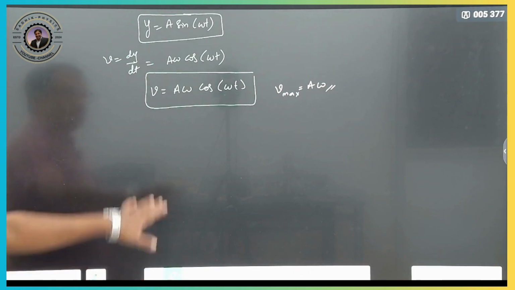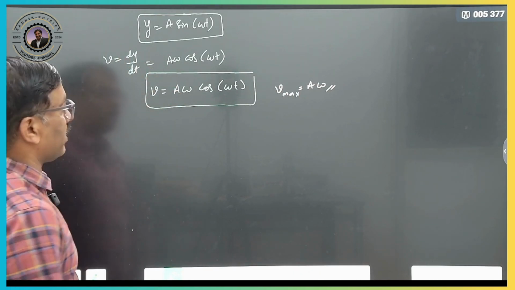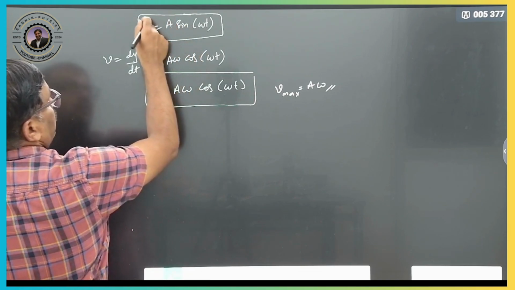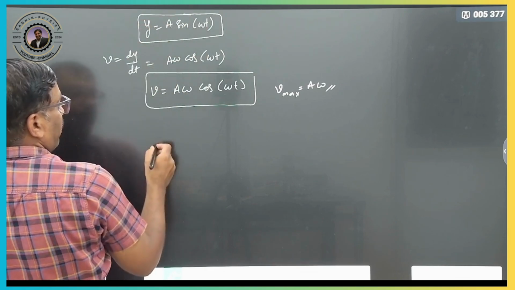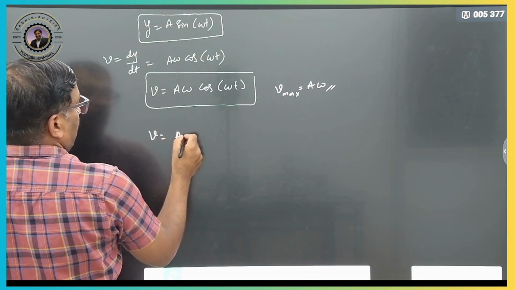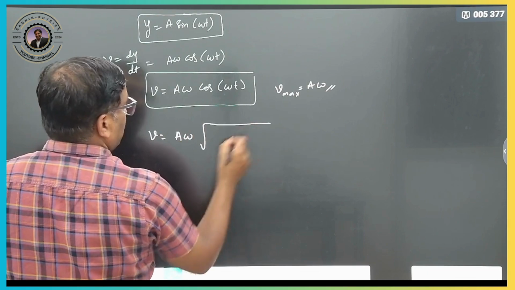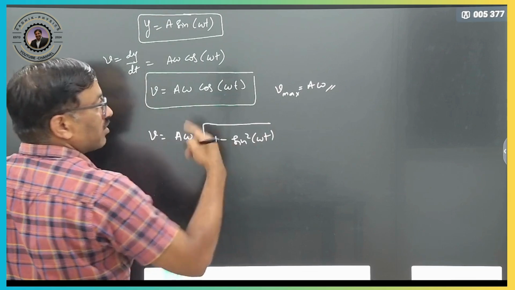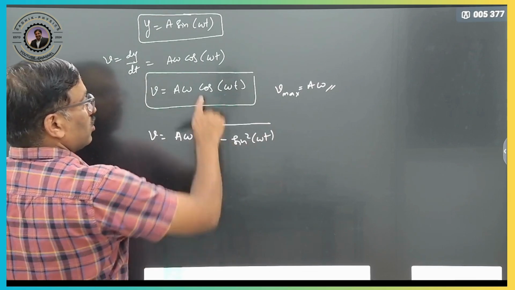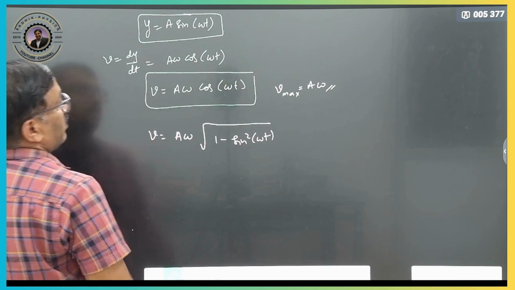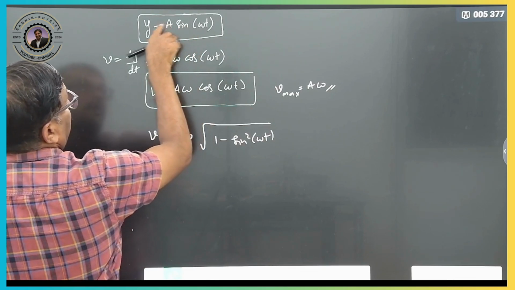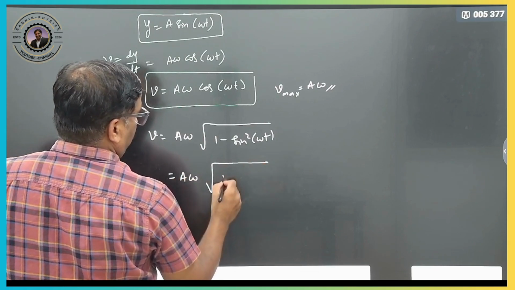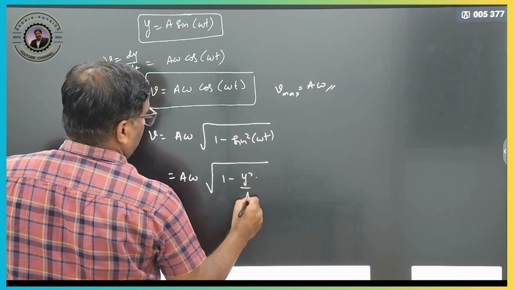Now we will write this equation in terms of displacement. What will you write? See, this cos is there. Sin theta is equal to y by a, and v is equal to a omega cos omega t. We can write cos as the root of 1 minus sin square omega t. Sin square theta plus cos square theta is equal to 1, so cos theta is nothing but the root of 1 minus sin square theta. Here sin theta you can write as y by a. So a omega root of 1 minus y square by a square.